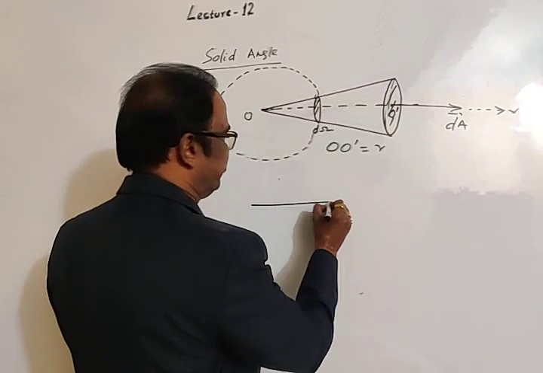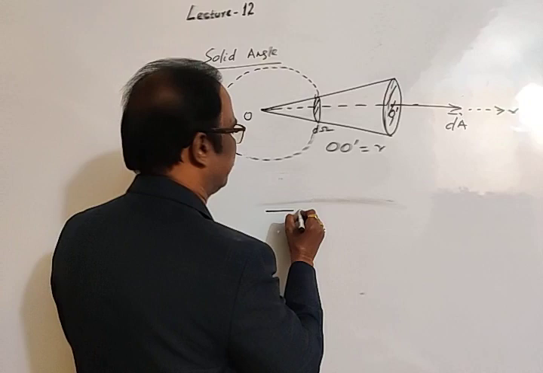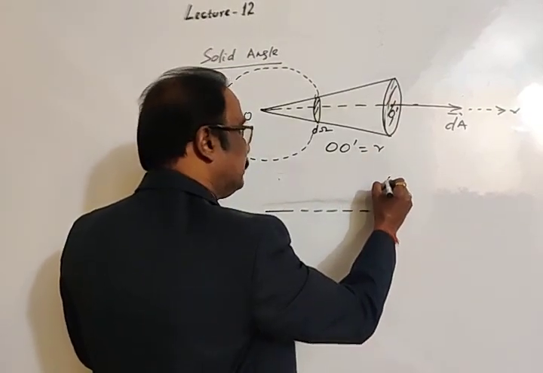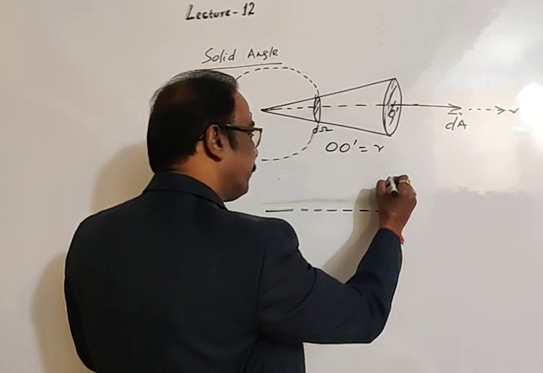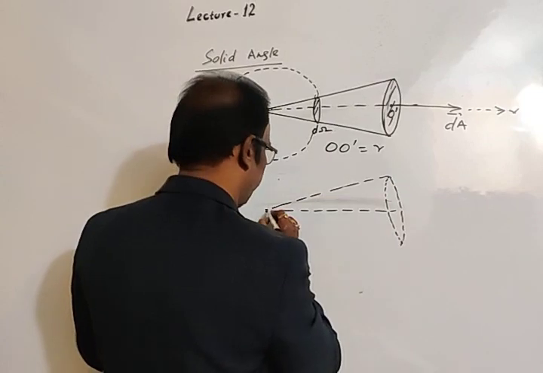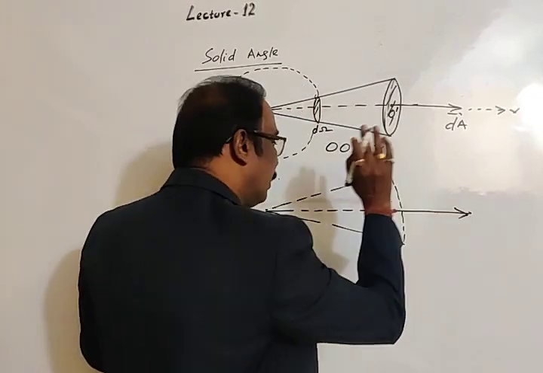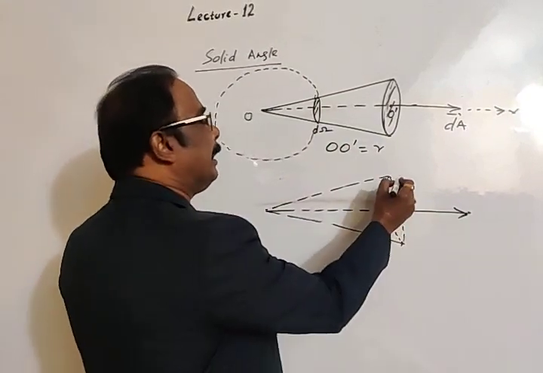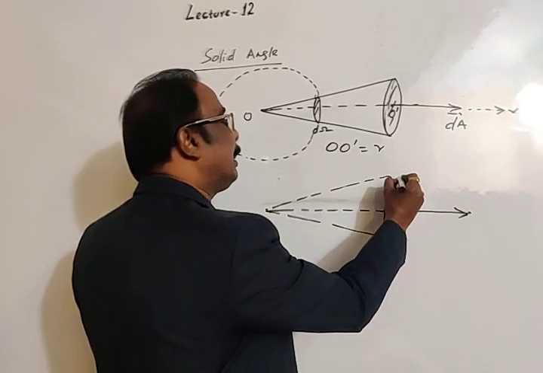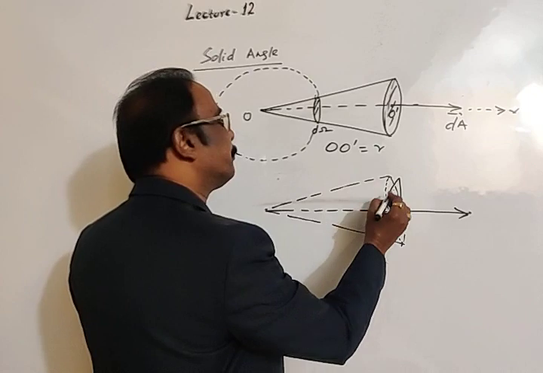Now this is the previous diagram, dA, and this is the direction of dA along the x-axis. Now this elemental area dA is inclined like this.